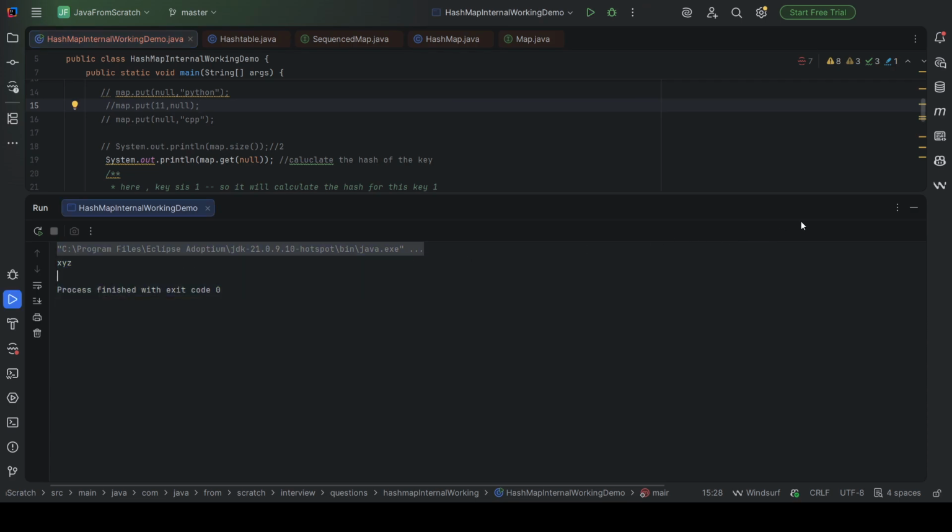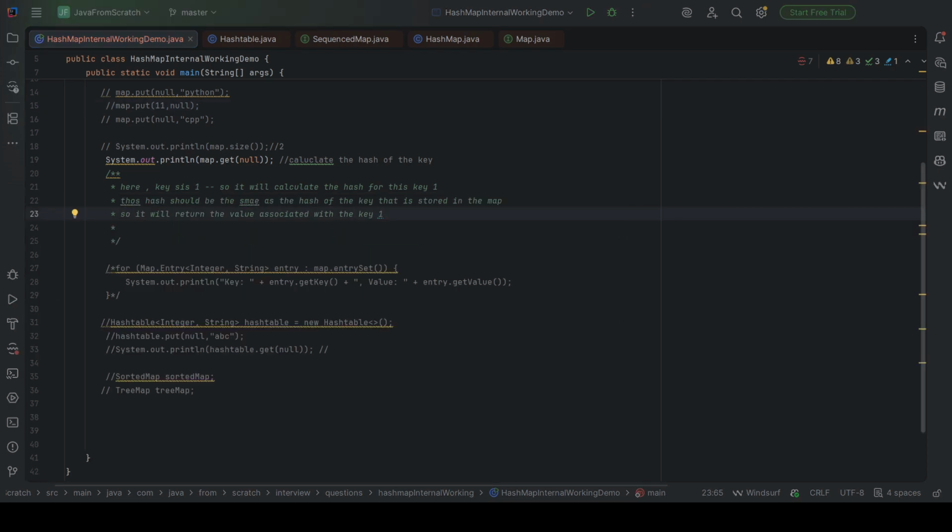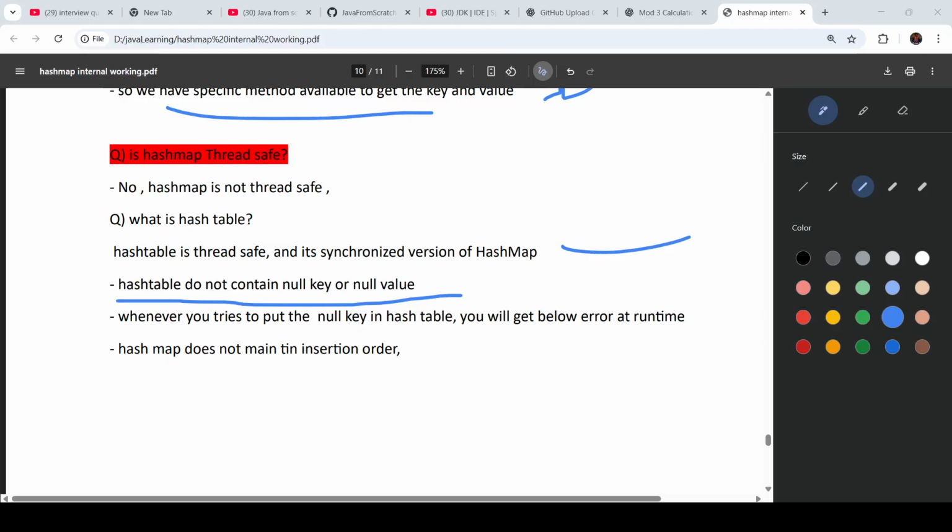XYZ value we got, right? So that is the thing. Whenever you try to put the null key in hash table, you will get the below error.